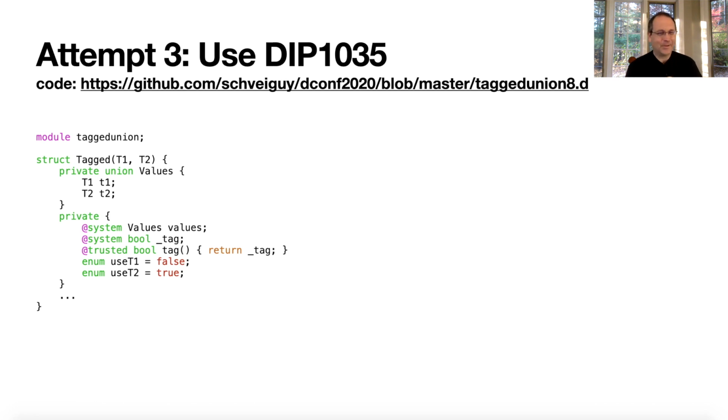So you can tag data system all day long, and it doesn't have a problem. Though technically we want it to prevent you from accessing from safe code, but we can imagine, right? We can go to imagination land and imagine that DIP 1035 is implemented, and this prevents us from running that line of assigning the tag. Probably works. This probably solves the problem.